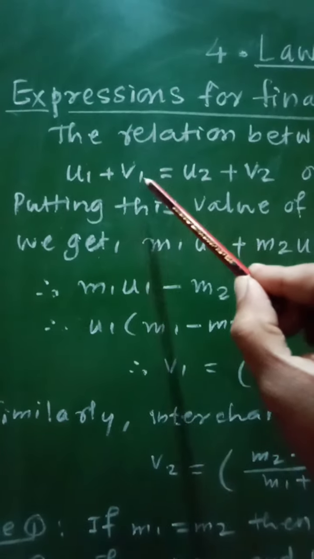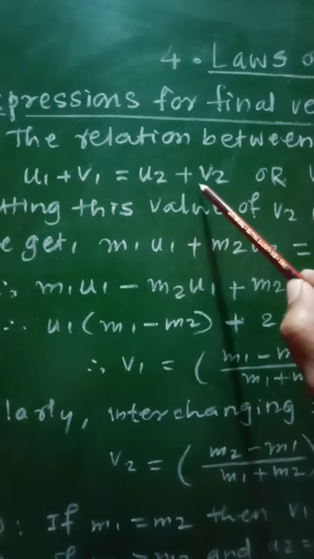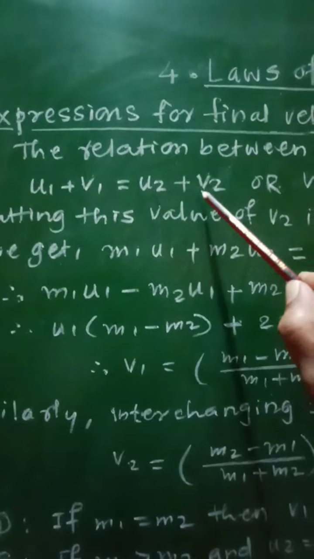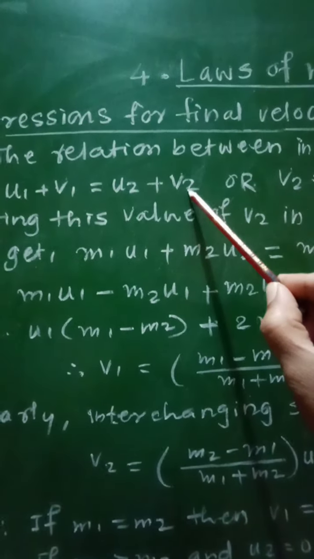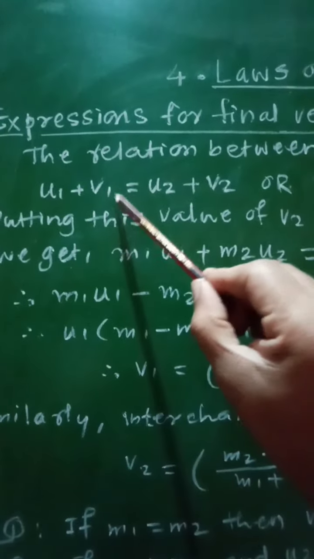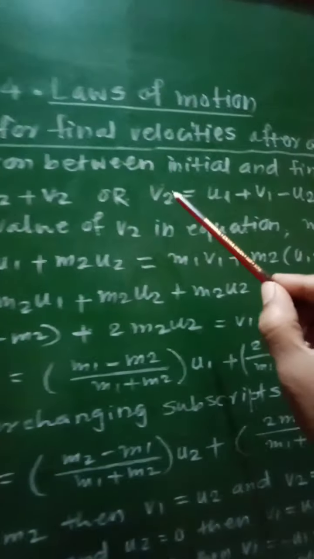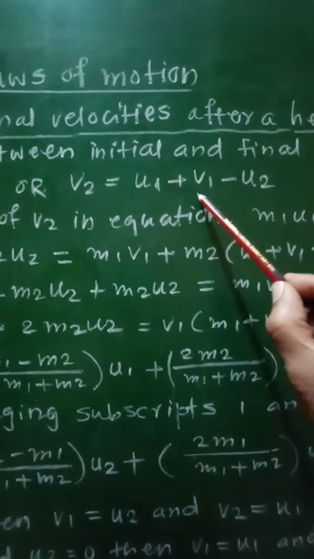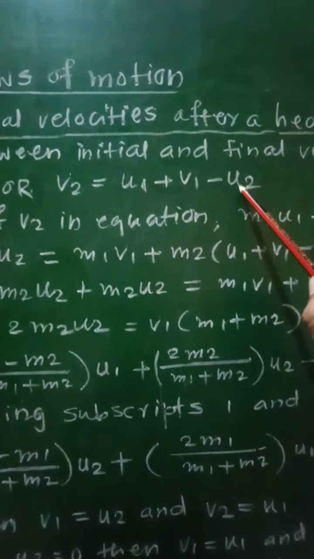That is u1 plus v1 equal to u2 plus v2, or this equation can be written as v2 equal to u1 plus v1 minus u2.